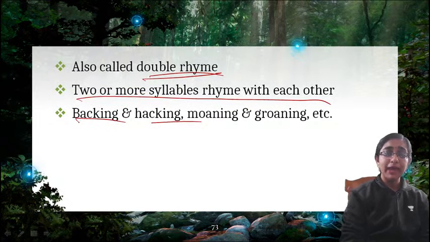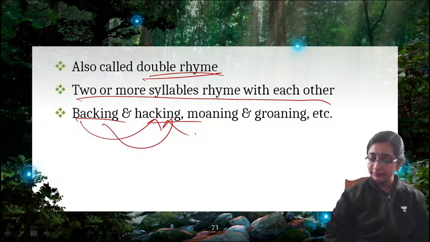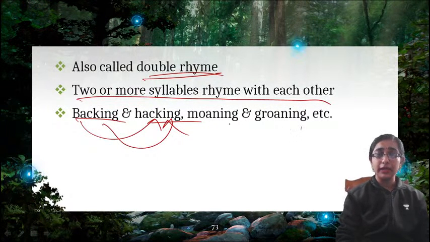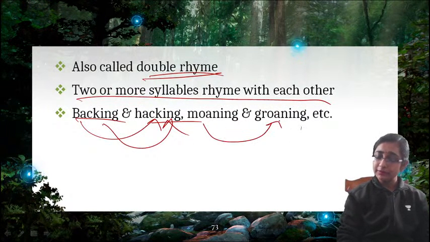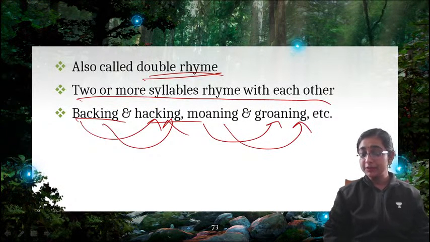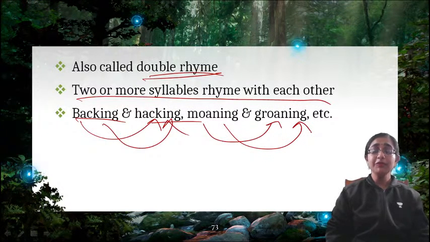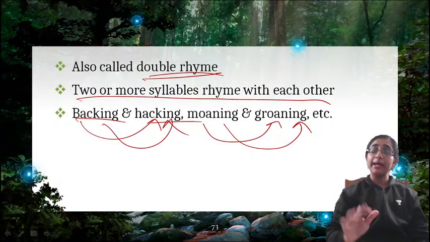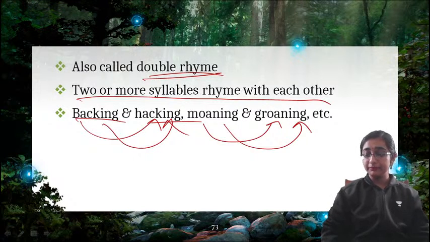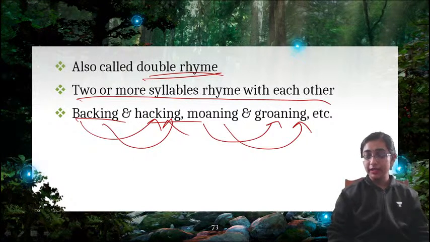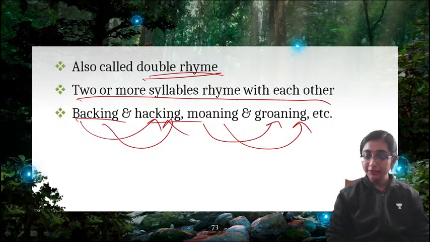So you can see back is rhyming with hack and ing is rhyming with ing. Right? So double rhyme. Backing, hacking. Moaning, groaning. Moan, groan, this is rhyming, and ing is rhyming with another ing. So this is called double rhyme or feminine rhyme, when two or more syllables are rhyming with each other in a stanza of poetry. That is feminine rhyme.